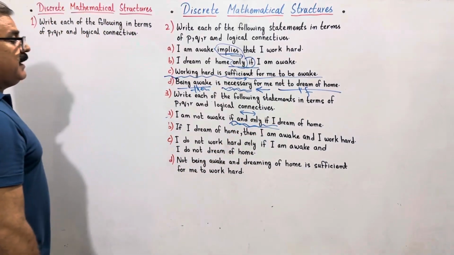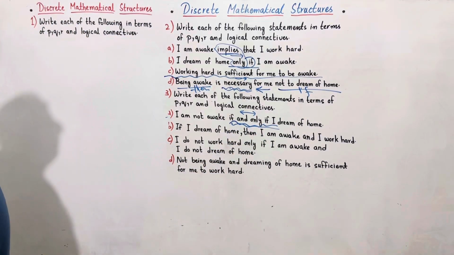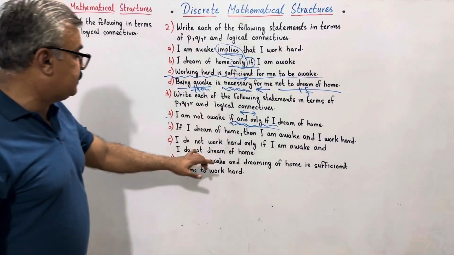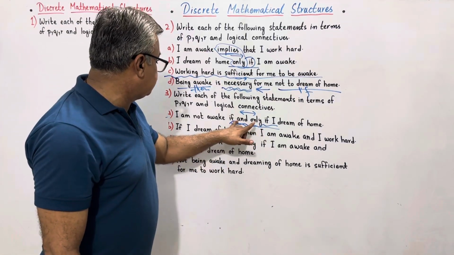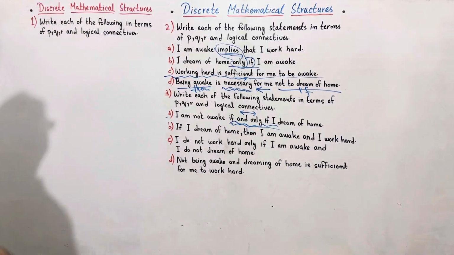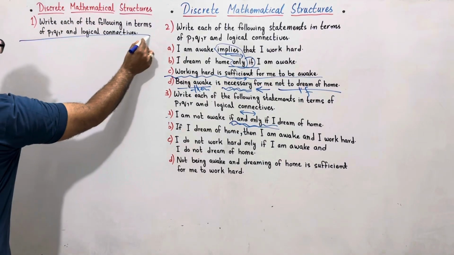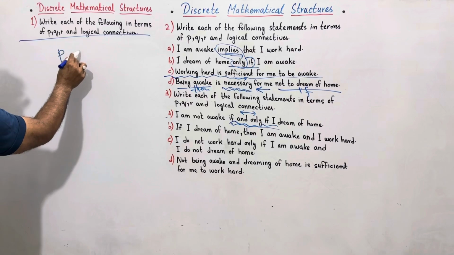Biconditional. A statement where converse is true. Suppose my P is I am awake.